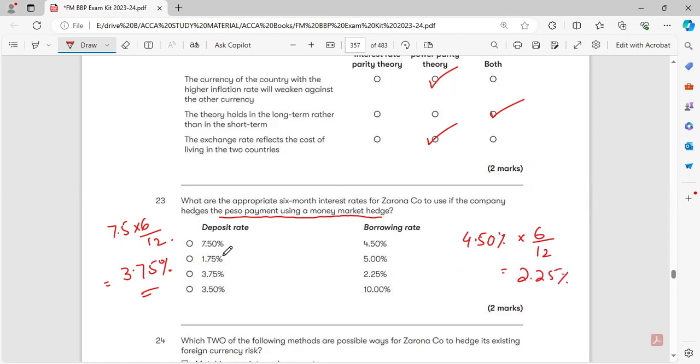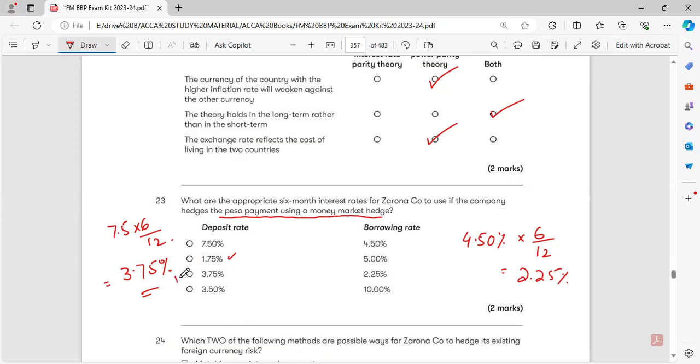There is no need to do the calculation for the second one, as it is clearly seen that it is significantly lower than the borrowing rate. Here the deposit rate is higher, so we can calculate the differential. It is the same, just like this.